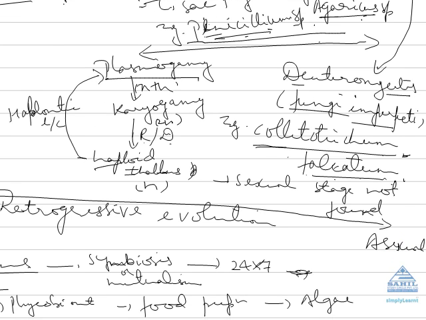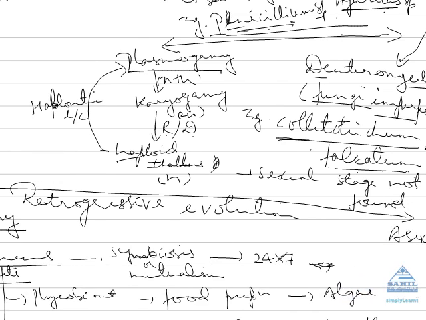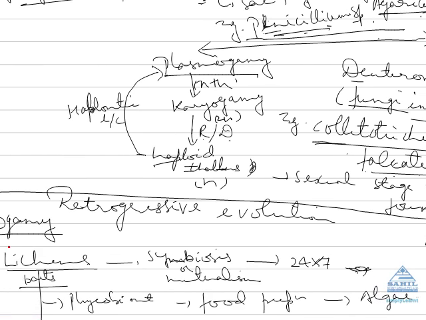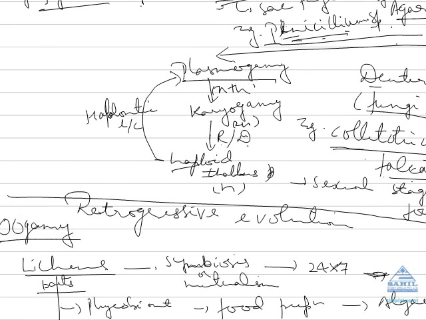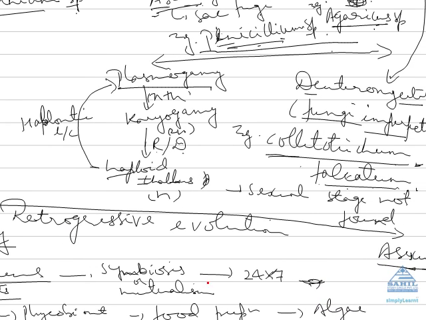Now see, what we observe in the entire life cycle of the classes of fungi is a shift from oogamy to asexual reproduction. The primitive ones show oogamy, sexual reproduction, while the advanced ones show asexual reproduction. So what we are observing here is that reverse evolution is taking place in fungi, which we term retrogressive evolution.